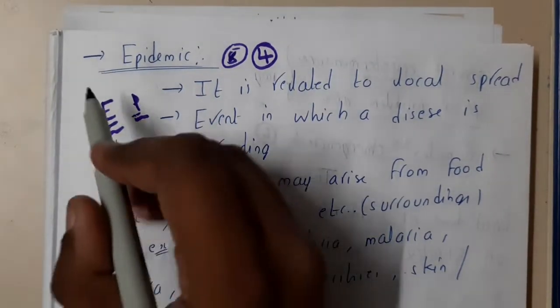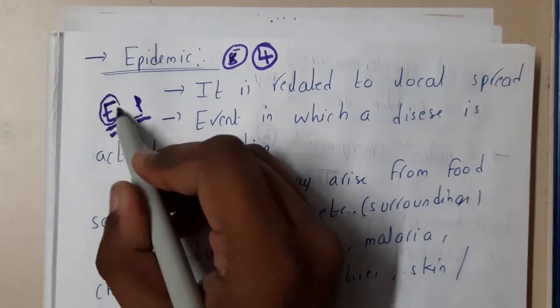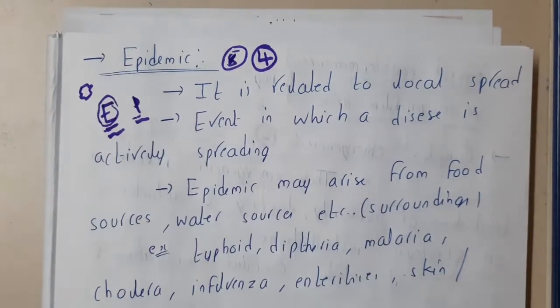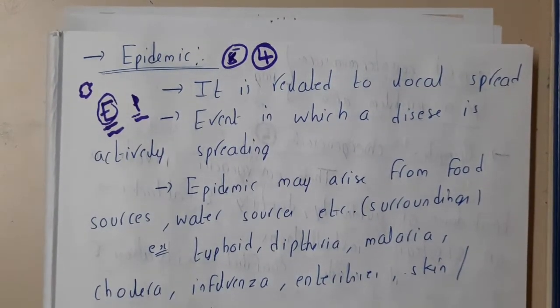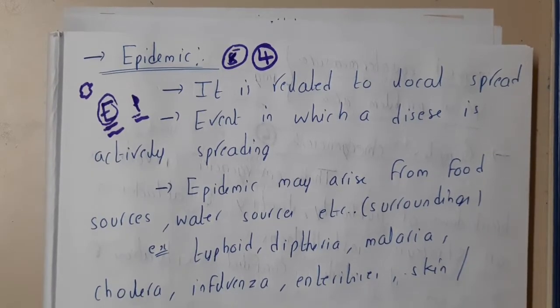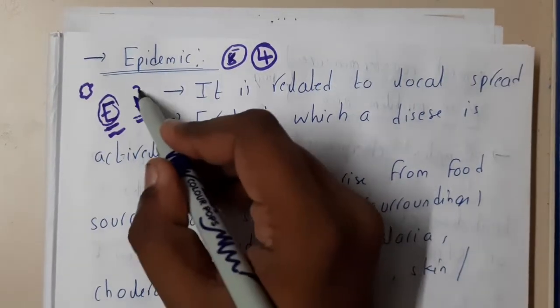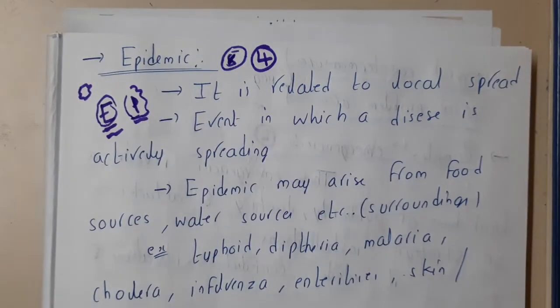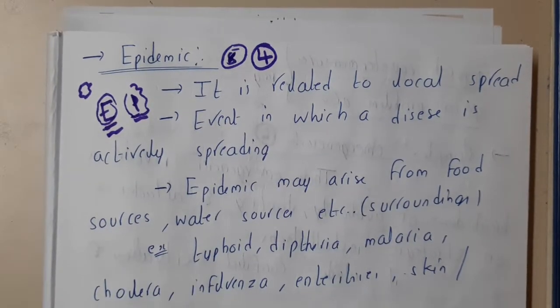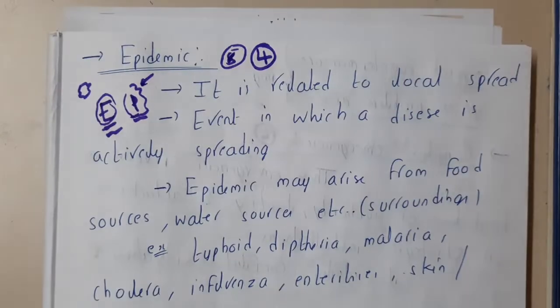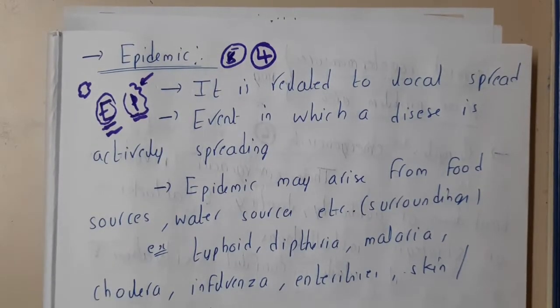Basically, an epidemic will occur in a particular region, state, city, or village. For example, if all of them are drinking the same water, that could lead to an epidemic. Whereas a pandemic is a disease which is spreading worldwide, guys. The best example for this is COVID, popularly called Corona.